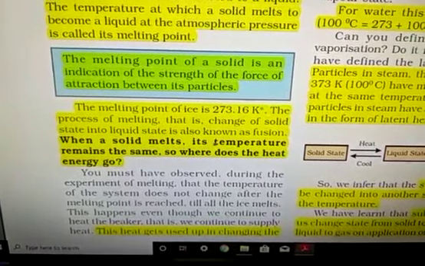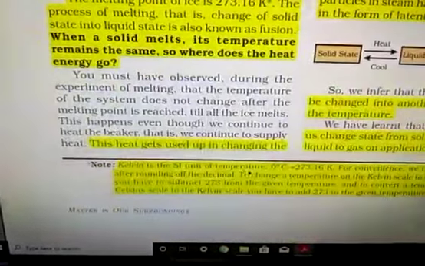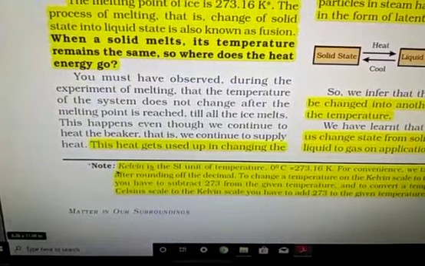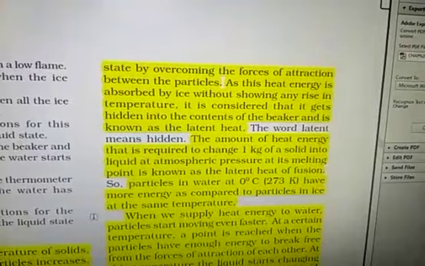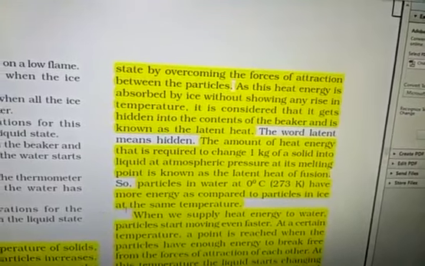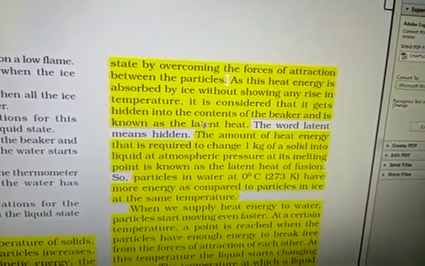When a solid melts, its temperature remains the same. So where does the heat energy go? This heat energy is used up in changing the physical state. How does the physical state change? By decreasing the force of attraction and by increasing the kinetic energy of the particles.